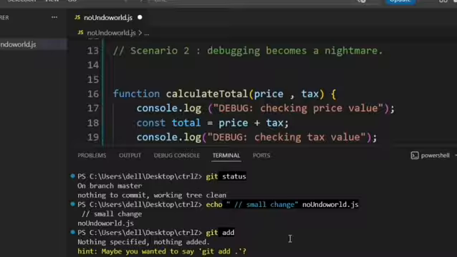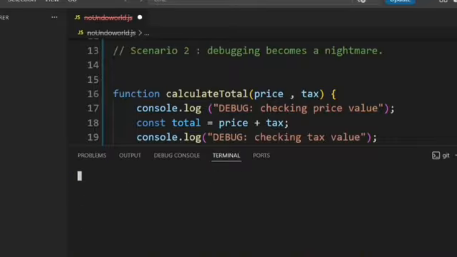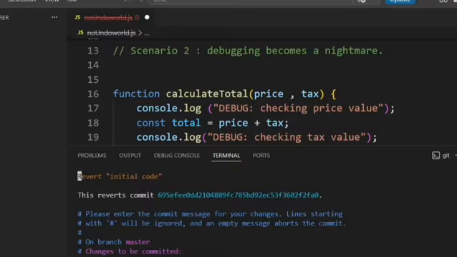So obviously programmers could not just live with that risk, so they built their own version of Control plus Z, but for entire systems, entire teams, entire companies. It's called Git. And if Control plus Z is undo for a single file, Git is undo for your entire project history. Every change, every mistake, every version saved.